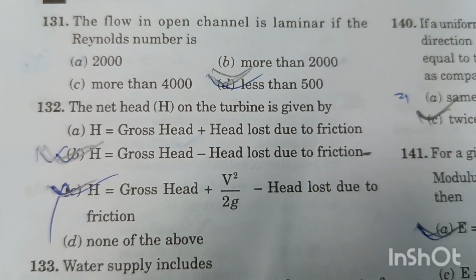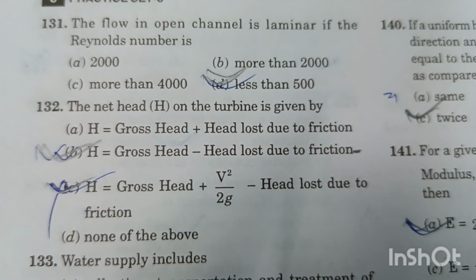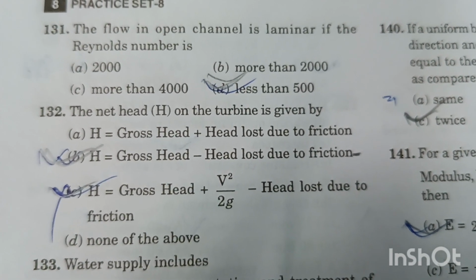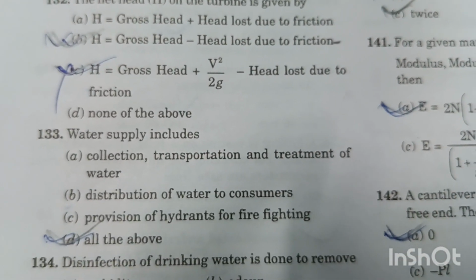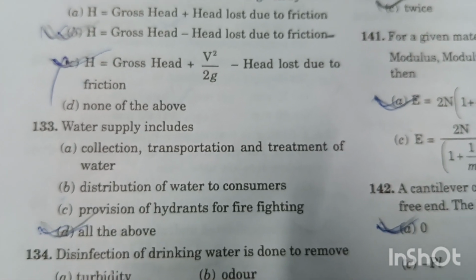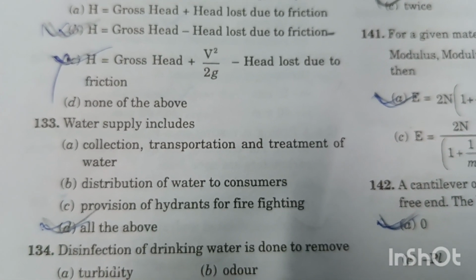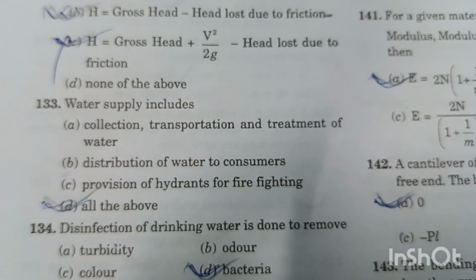Question number 132. The net head on turbine is given by gross head minus head loss due to friction. Option B is the right answer. Question number 133. Water supply includes option A, collection, transportation and treatment of water, right. Option B, distribution of water to the consumers, right. Option C, provision of hydrants for firefighting, right. Option D is the right answer, all of the above.